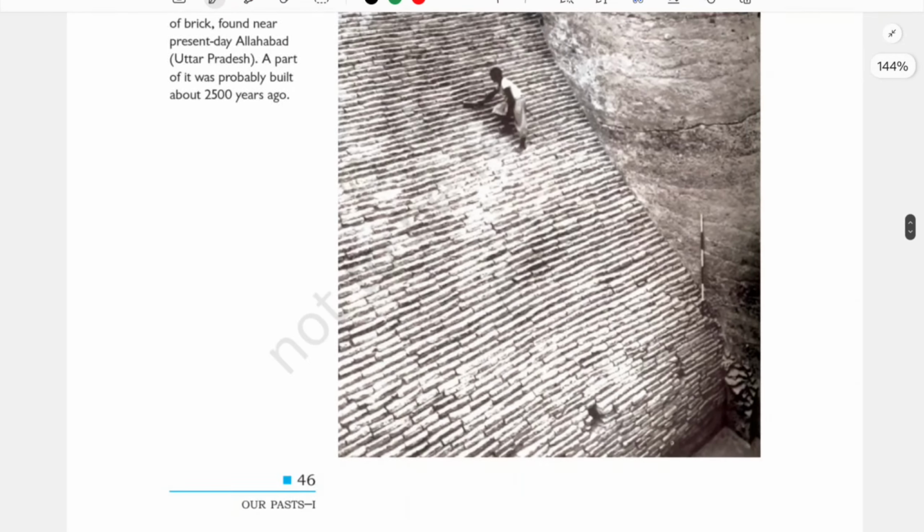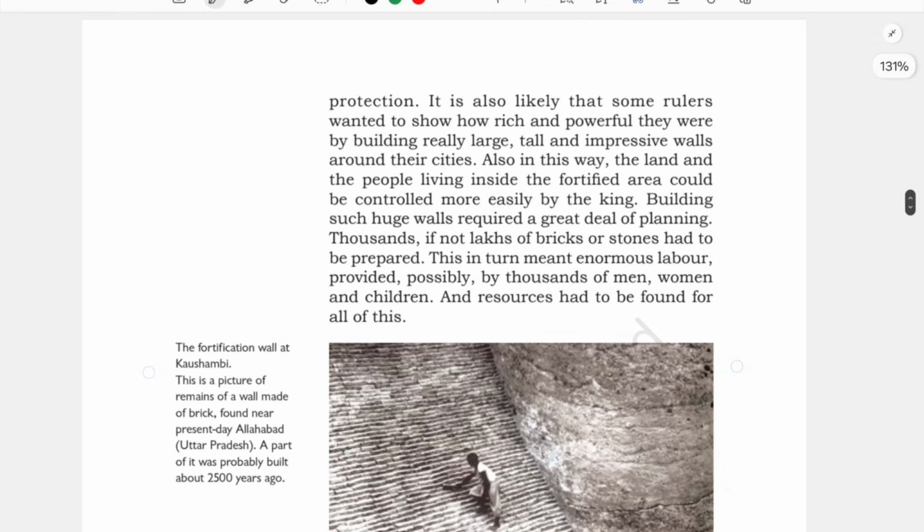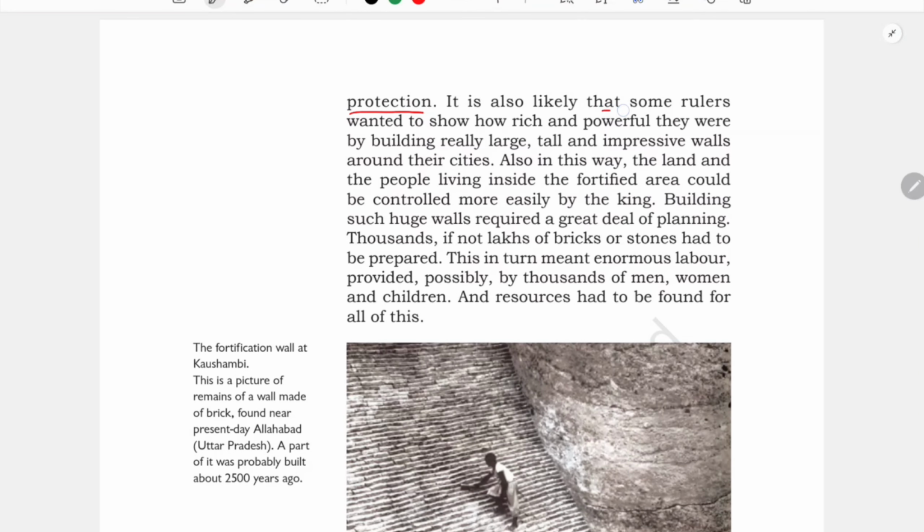Other reasons, let us see. Here one such fort is shown. It is also likely that some rulers wanted to show how rich and powerful they were by building a really large, tall and impressive wall around their cities. So the first reason is to protect themselves from others in case of war. Another reason is that some rulers wanted to showcase how rich and powerful they were. So they built big, impressive walls around their cities to make an impression and show the world that they were very powerful and that no one had the guts to attack their place.